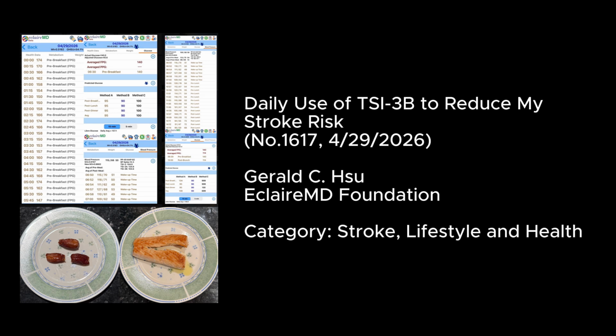Daily use of TSI-3B to reduce my stroke risk. Number 1617, April 29, 2026. Gerald C. Eclaire, MD Foundation. Category: Stroke, Lifestyle and Health.